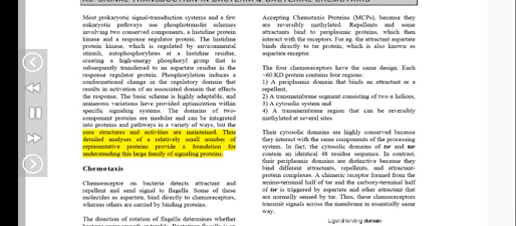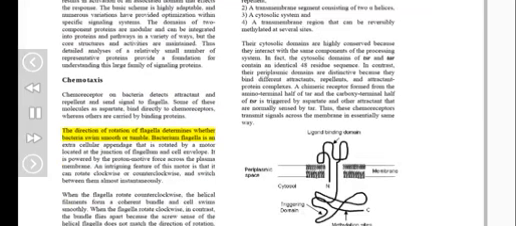Chemotaxis. Chemoreceptors on bacteria detect attractants and repellents and send signals to the flagella. Some of these molecules, such as aspartate, bind directly to chemoreceptors, whereas others are carried by binding proteins. The direction of rotation of the flagella determines whether bacteria swim smoothly or tumble.